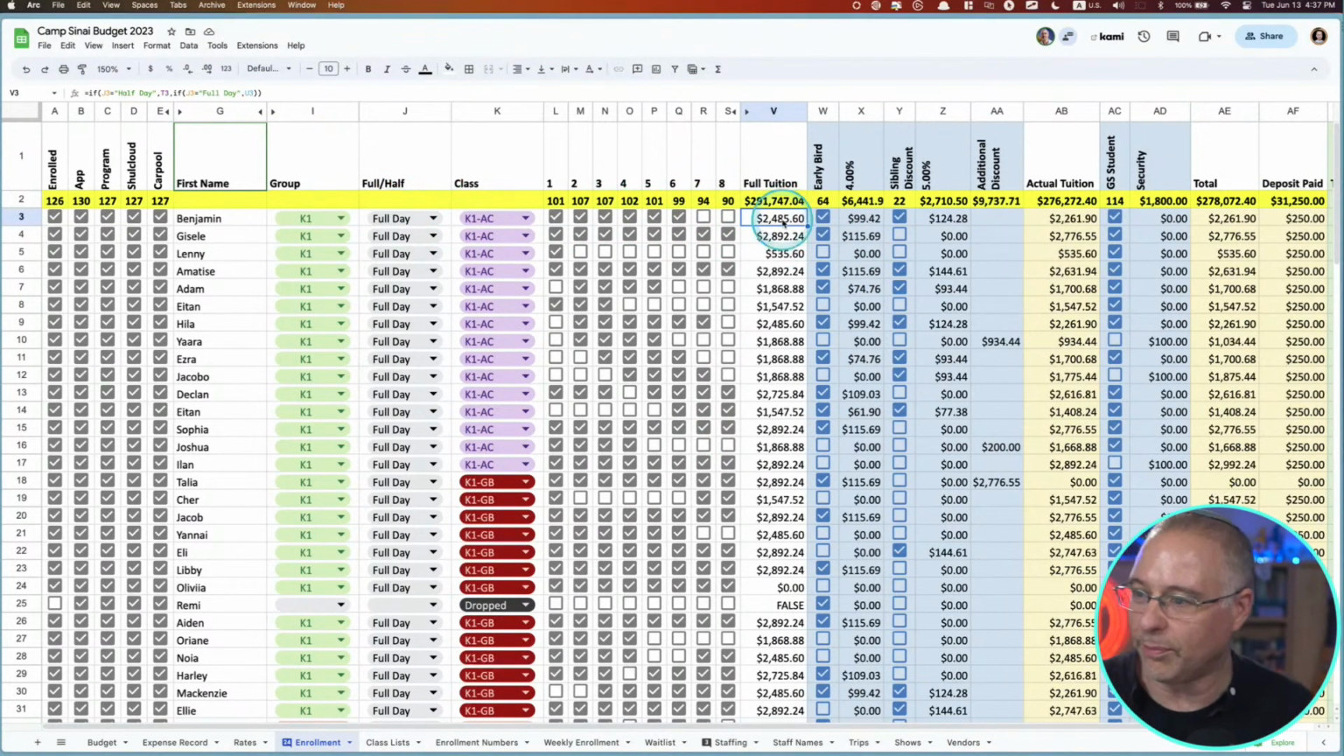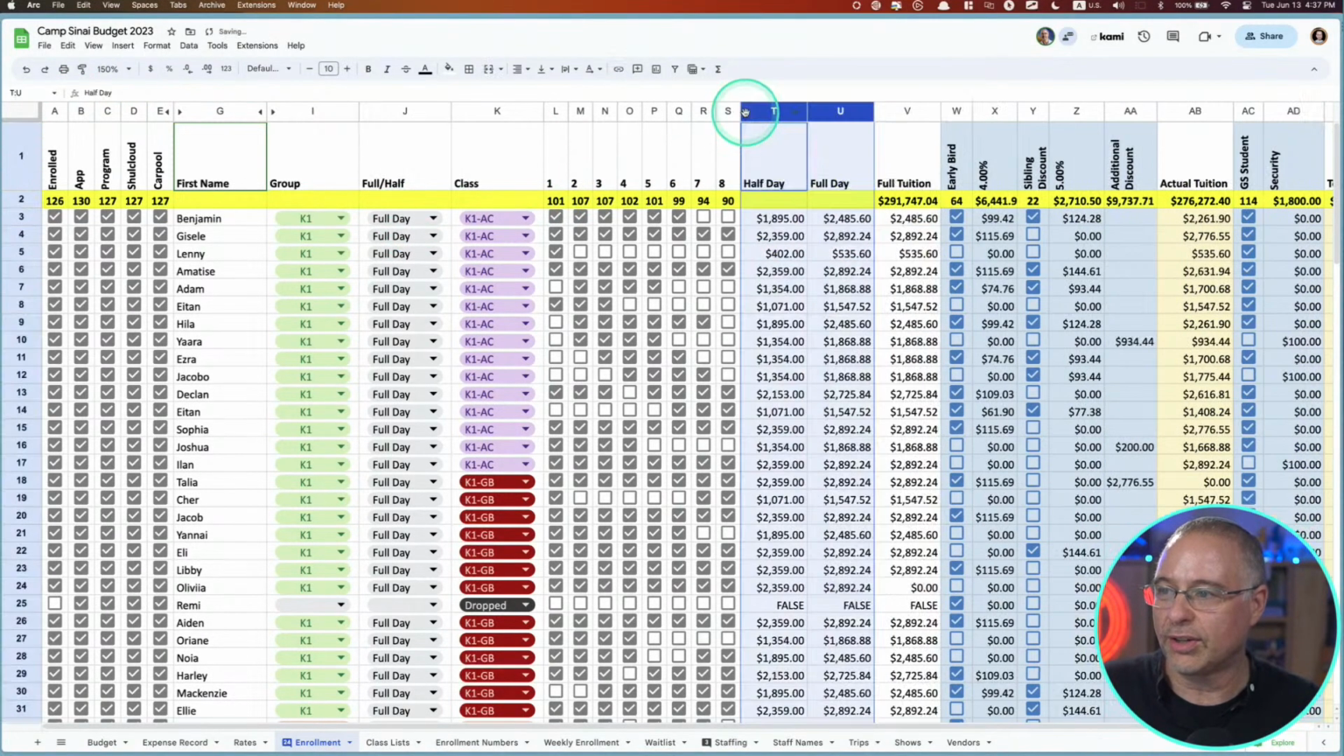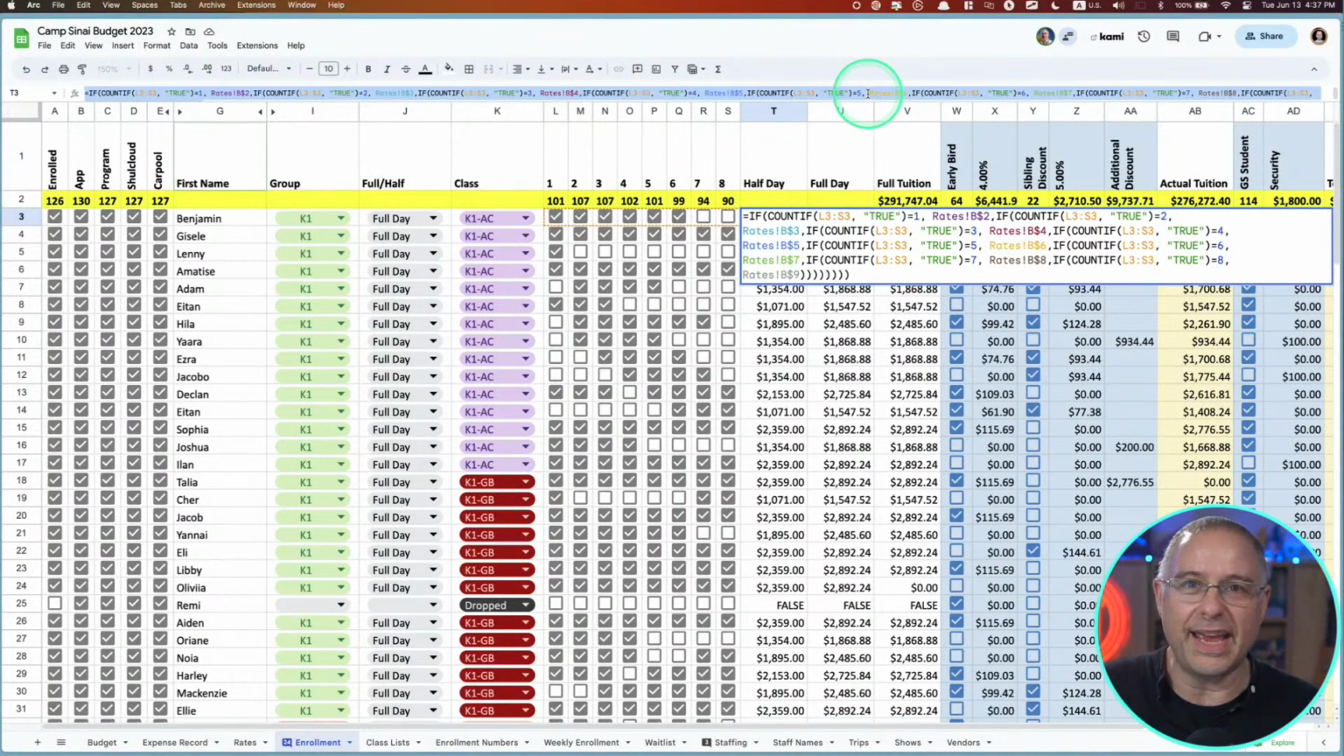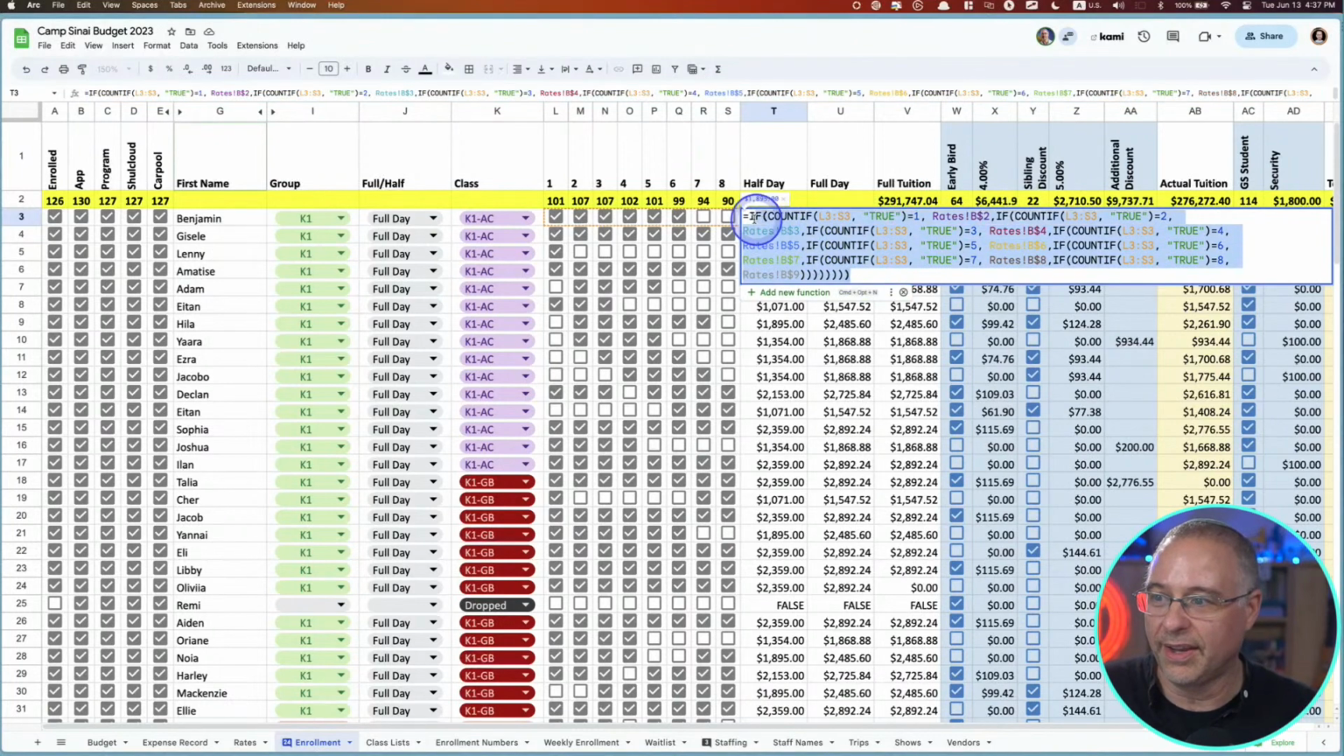So first of all, this number right here is looking up half day or full day. So if this is on half day or full day, it's going to look in here at these two hidden columns. These two hidden columns have a much longer, what do you call it? It's an if statement, a count if statement. You can see it's quite long actually. And by the way, I'm pretty sure there's an easier way to do this. But again, I just asked ChatGPT to do this.